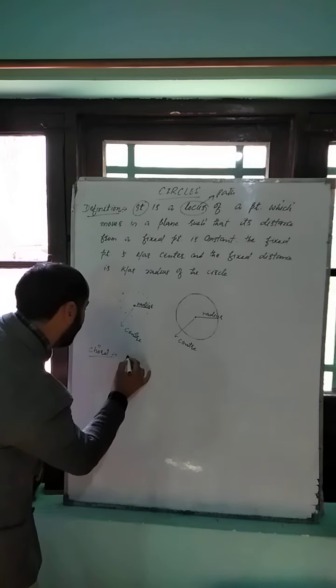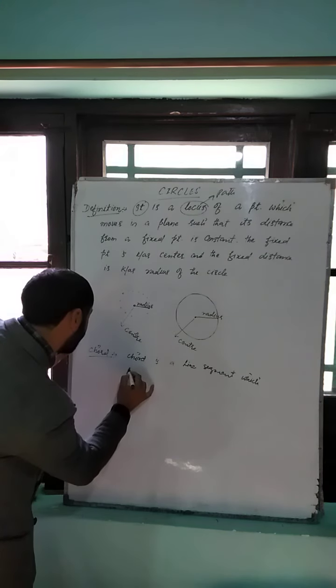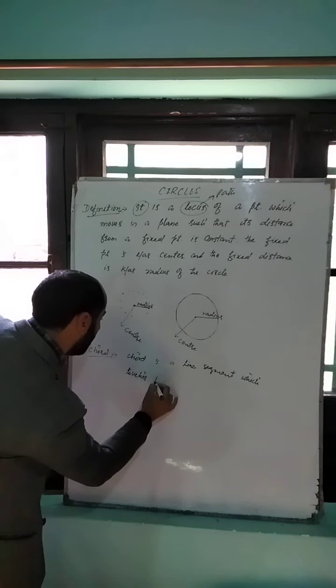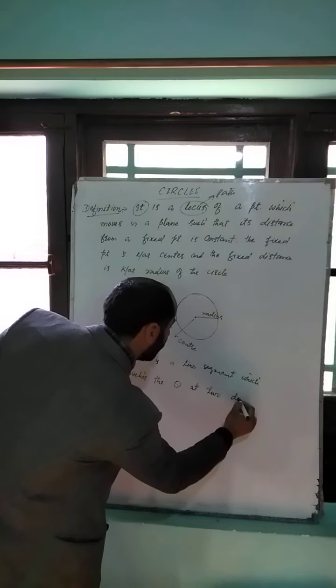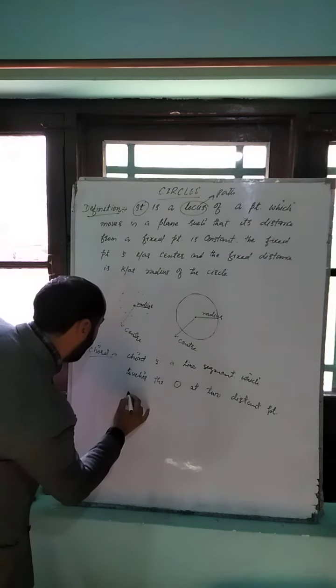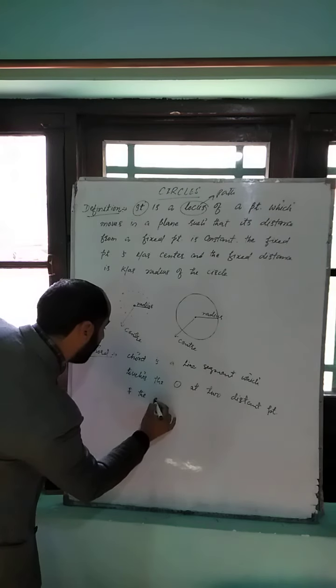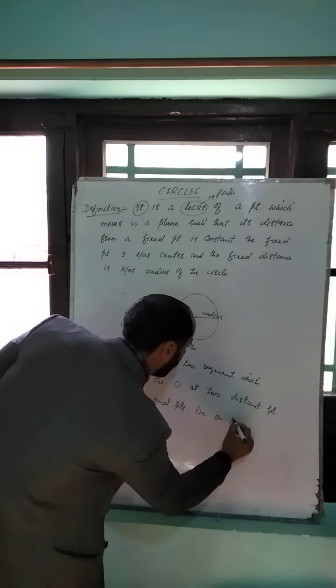Chord is a line segment which touches the circle at two distinct points, and the endpoints lie on the circle.